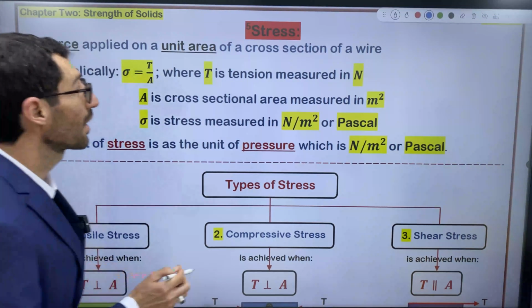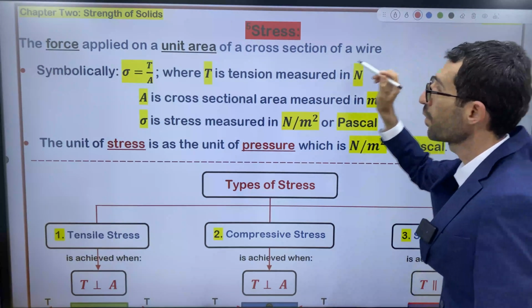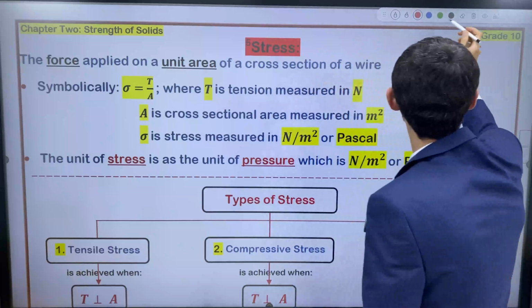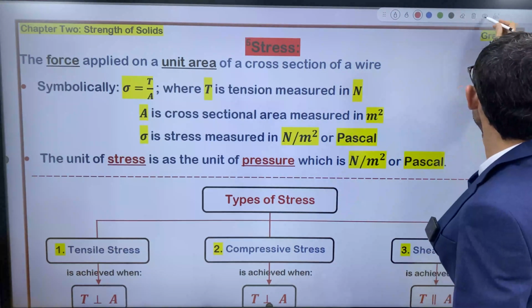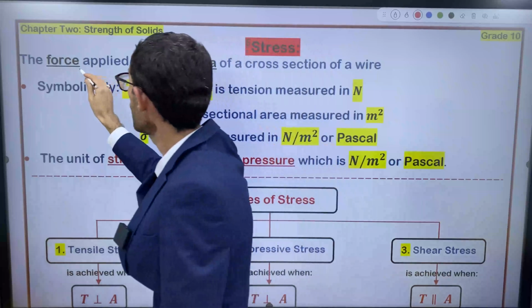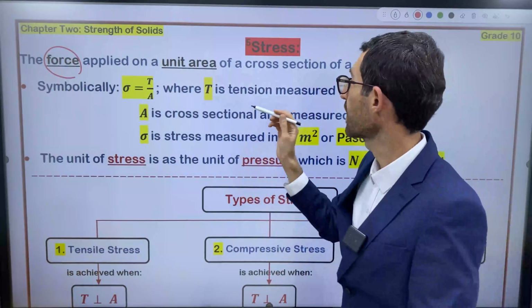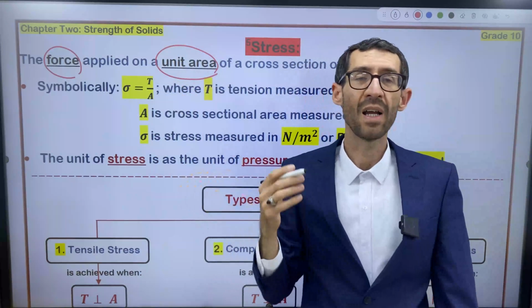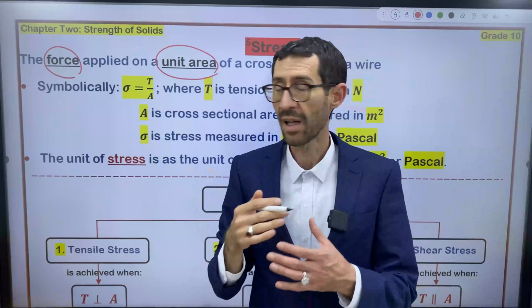What are the things that we focus on? Force, and I underlined it for you for better understanding. I want you to focus on force and area. So applying force on a unit area is called stress, right?